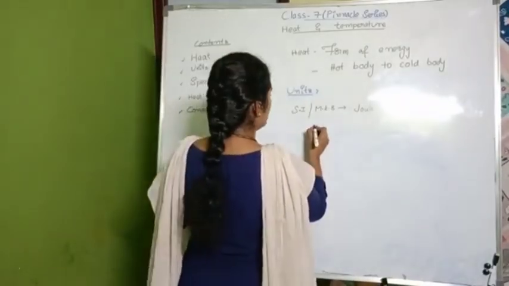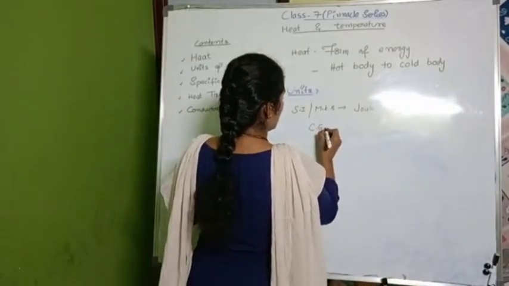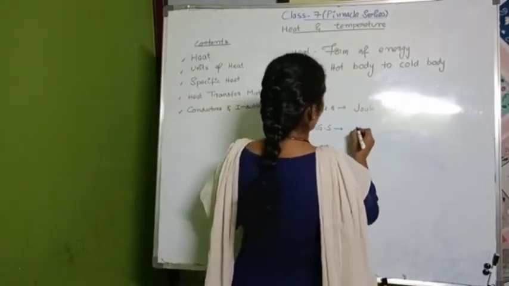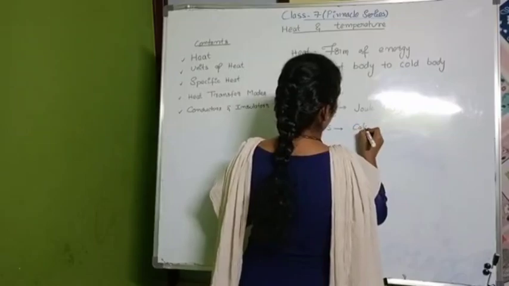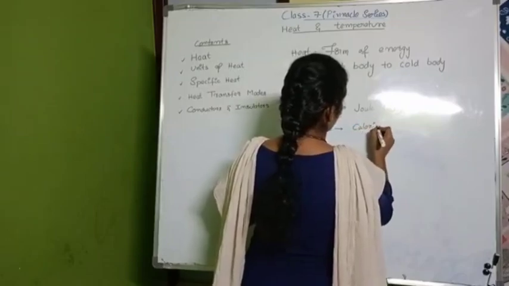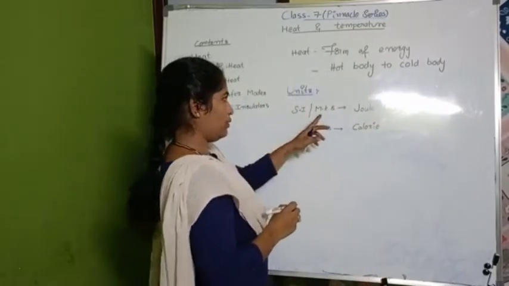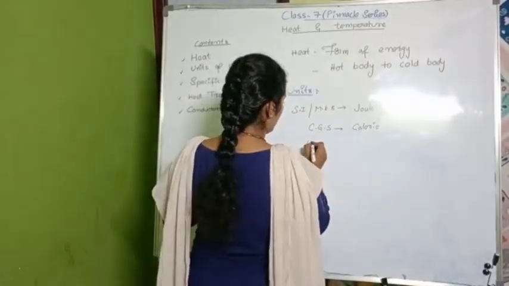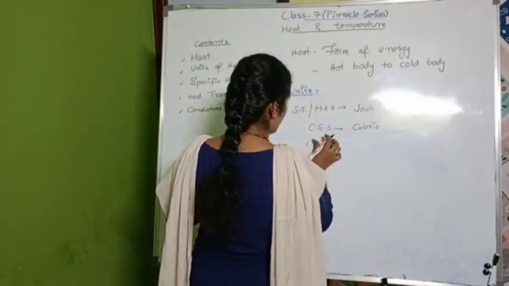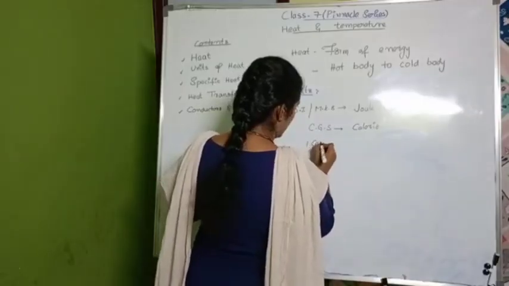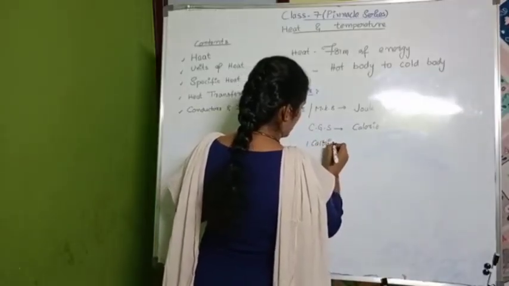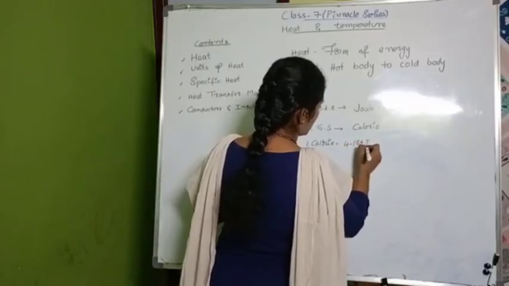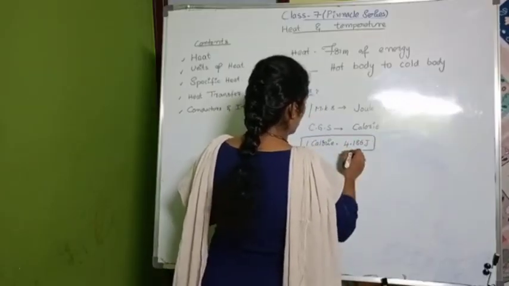And in the CGS system, the unit of heat energy is the calorie. We also have a relation between joule and calorie: 1 calorie is equal to 4.186 joules.